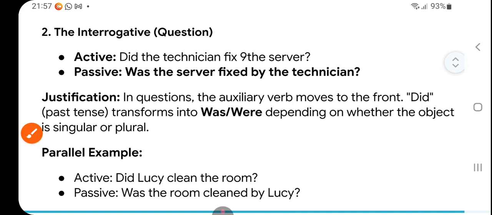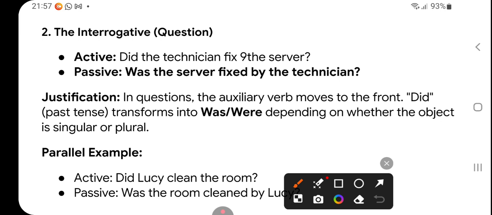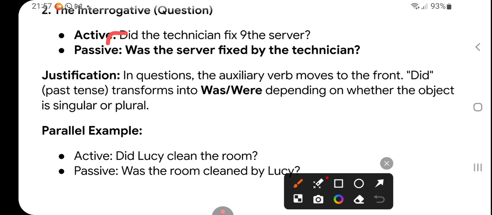Now next is interrogative. Interrogative is a question. Suppose, did the technician fix the server, right? So the answer is, did becomes was. Please take care. Did becomes was. Then the server. Then was the server. The places of subject and object will be changed.